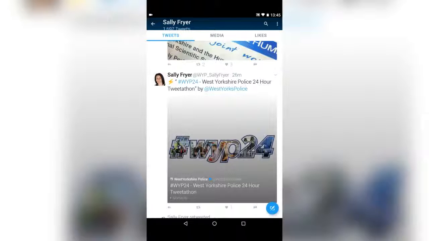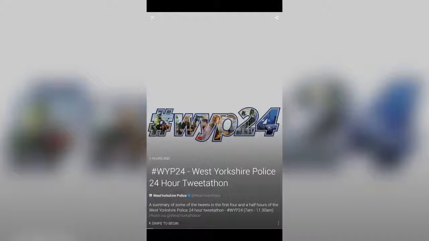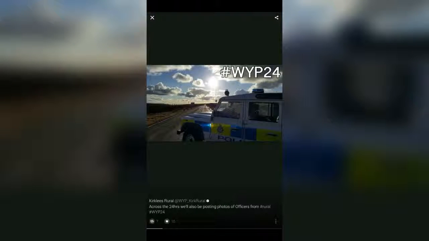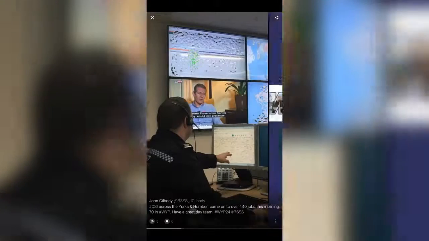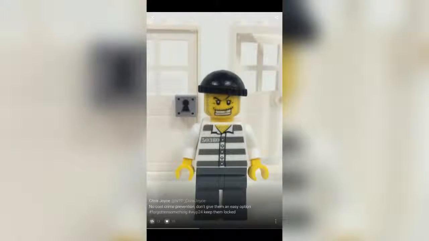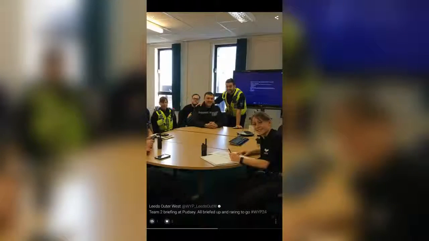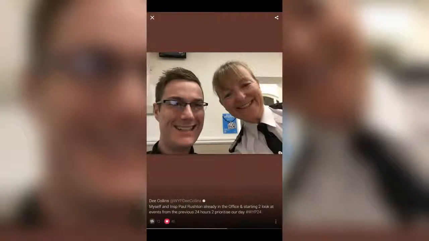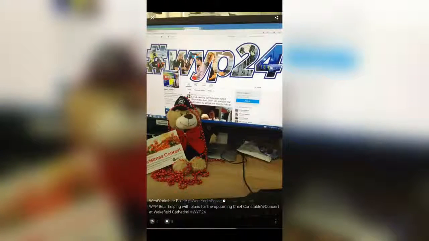Here is one. It's a tweetathon, and it is a moment because it's got that lightning bolt thing. If I click it, and this looks like a separate one because I know that Chief Inspector had made one. So here we are on mobile, look, and it starts and it says swipe to begin. So we swipe left, and we keep going. So that's 2, isn't it? So that's 3, 4, 5, 6, 7, 8, 9, 10, goodness me, what's going on there, 11.